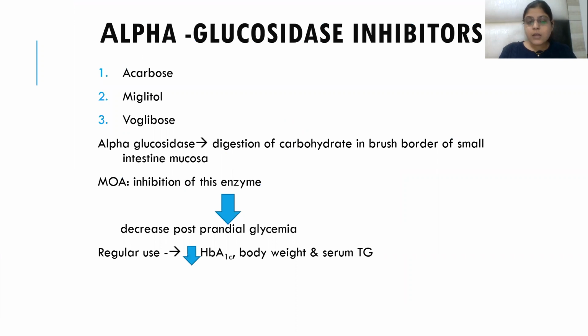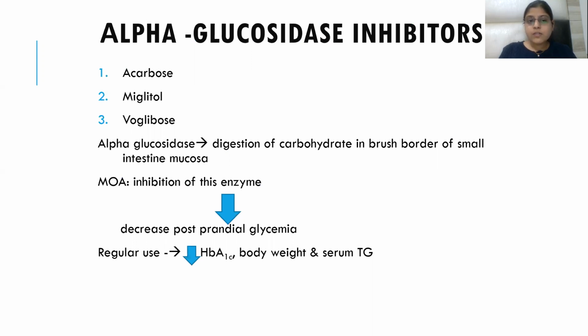The drugs are acarbose, miglitol, and voglibose. These are the alpha glucosidase inhibitors. And alpha glucosidase is the enzyme which causes digestion of carbohydrates in the brush border membrane of intestinal mucosa. Basically, when food is taken in the form of starch, it gets converted into glucose by the action of the enzyme alpha glucosidase, and this alpha glucosidase is inhibited by these drugs like acarbose, miglitol, voglibose.